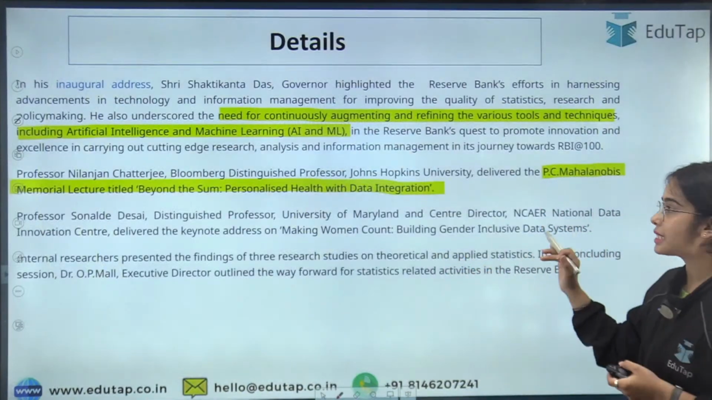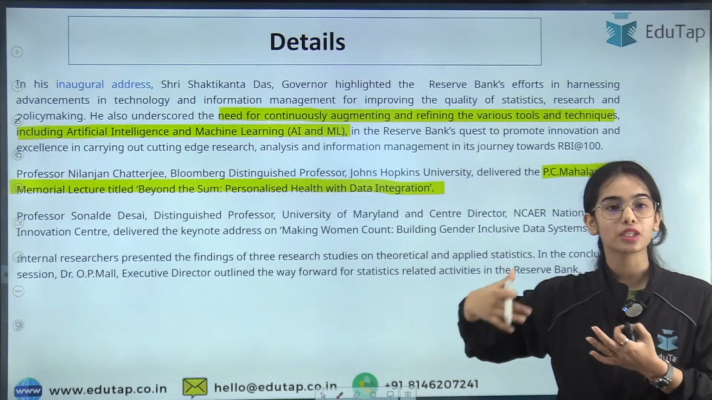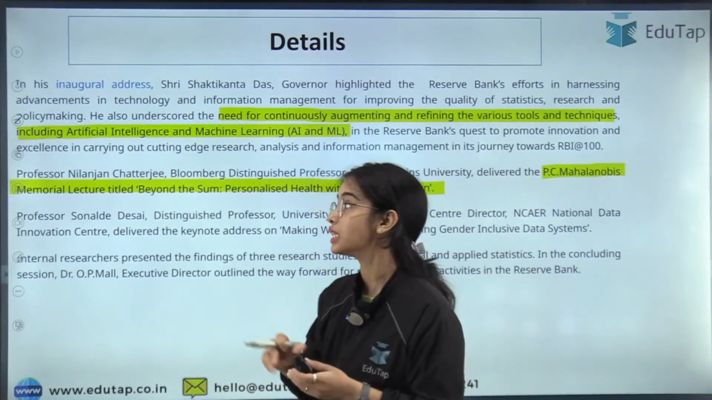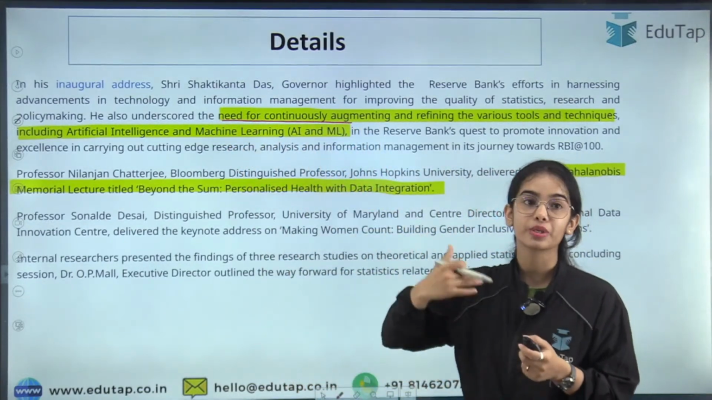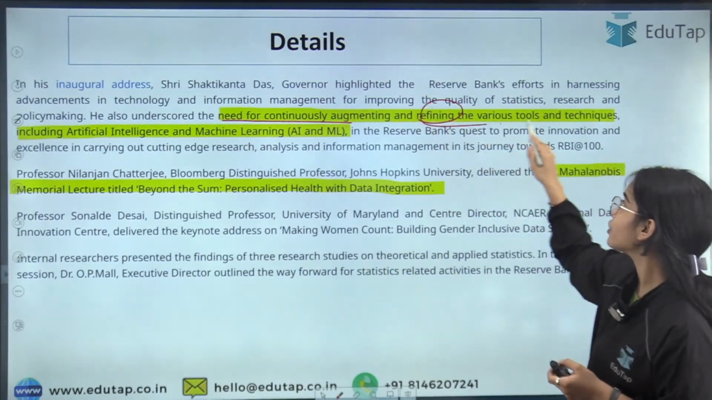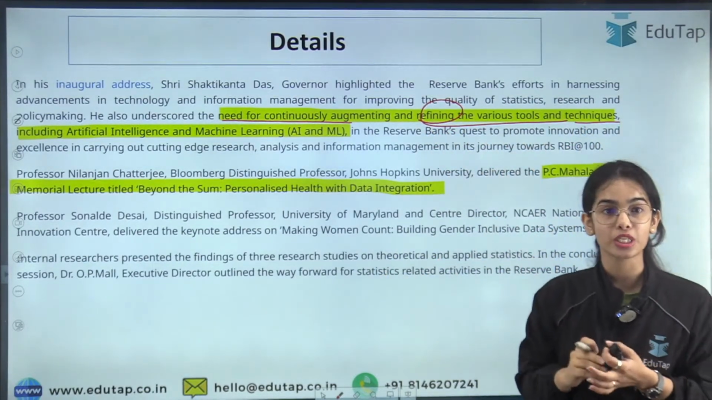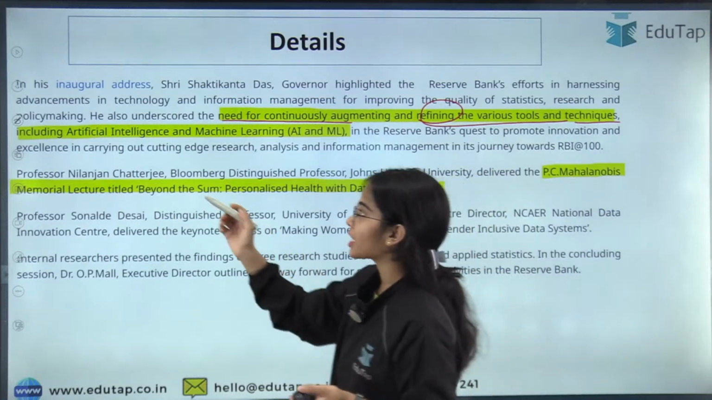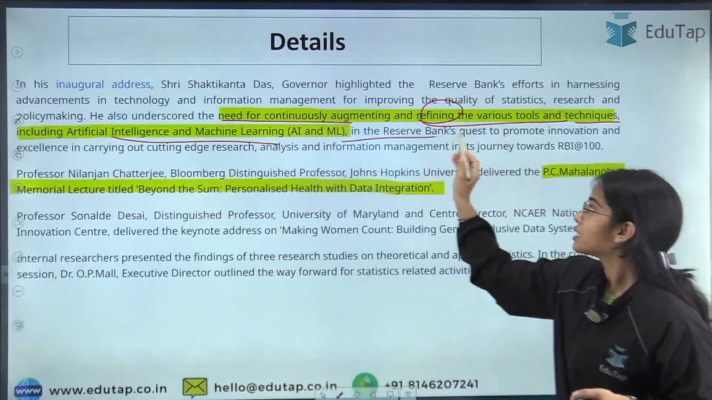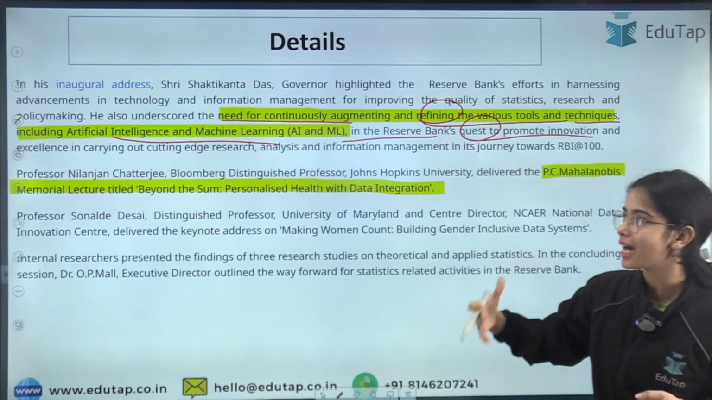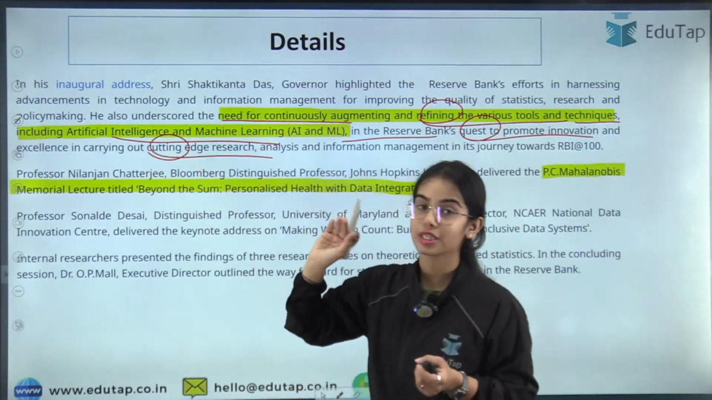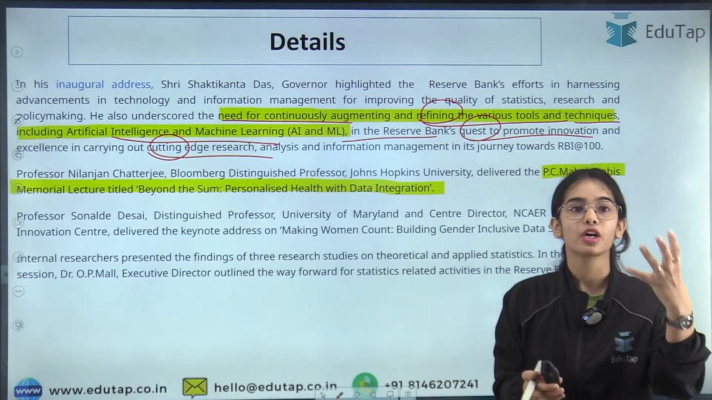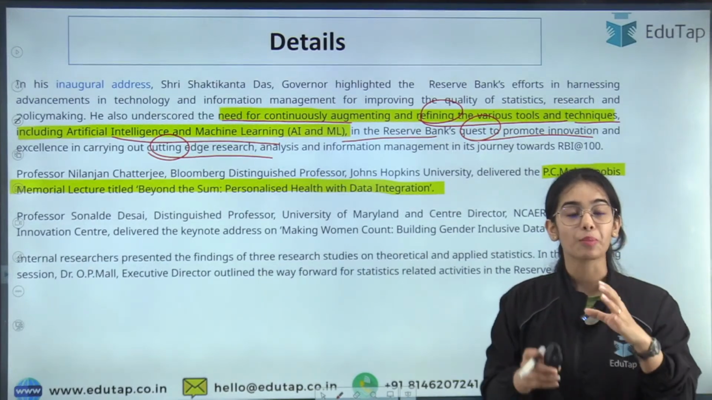Now, details regarding what was discussed in the conference. The Reserve Bank of India's Governor Shri Shaktikanta Das focused on the need for continuously augmenting, improving and refining the various tools and techniques that the RBI is using in collecting the data, in disseminating the data, in using the data, including artificial intelligence and machine learning, in the Reserve Bank's quest to promote innovation and excellence in carrying out cutting-edge research, because the RBI also publishes papers like the FSR and the annual report. They themselves provide a lot of information regarding the economy and the globe.